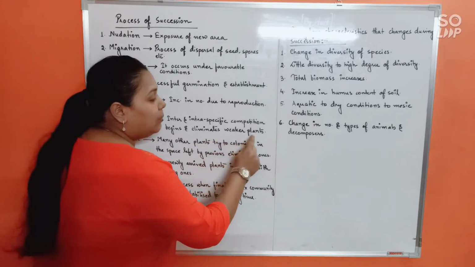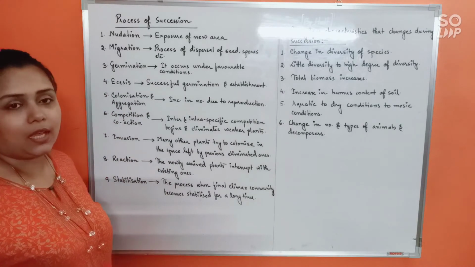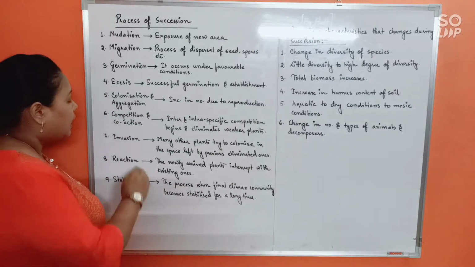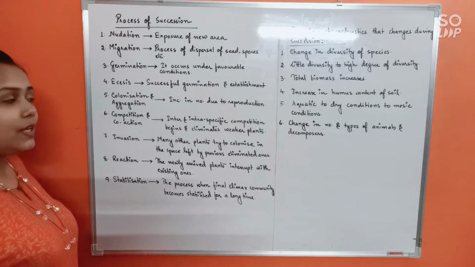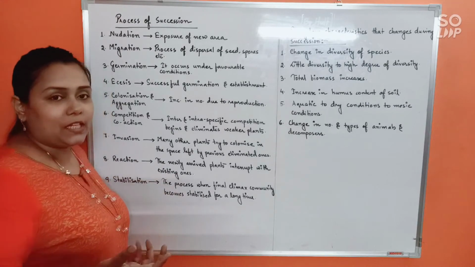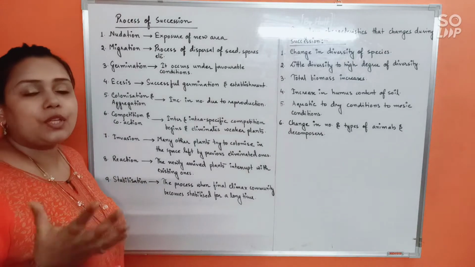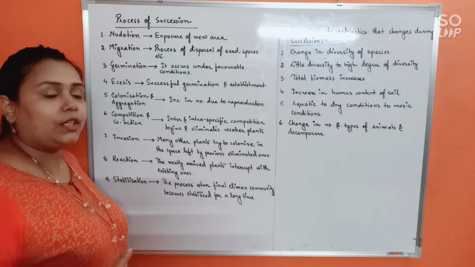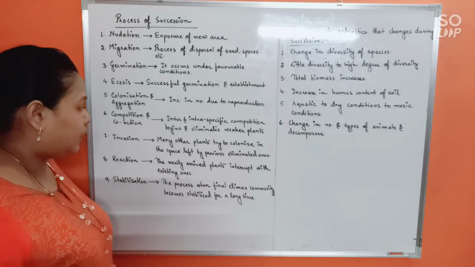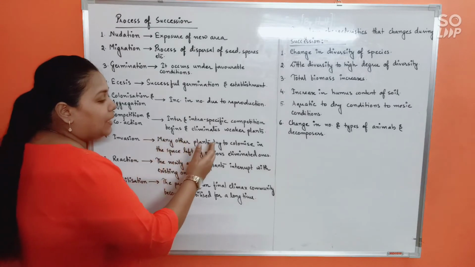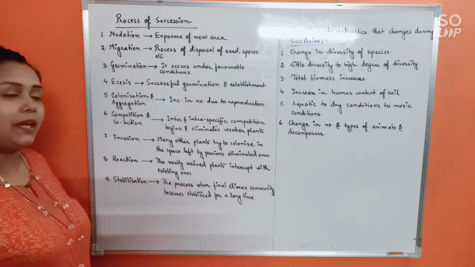That is, the weaker plants will subside or they would be eliminated from the area. Alright. Now, invasion. Next step being invasion. See, when the weaker plants are eliminated, some space will be left by them. Those empty spaces would now be colonized by some new plants, and that is called invasion. Alright, see this? Many other plants try to colonize the space left by the previously eliminated plants.